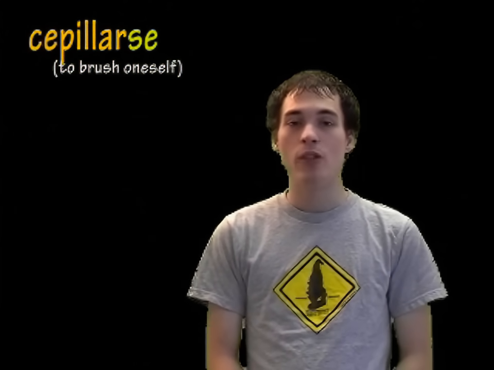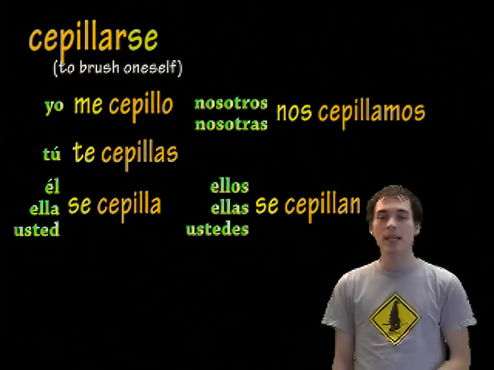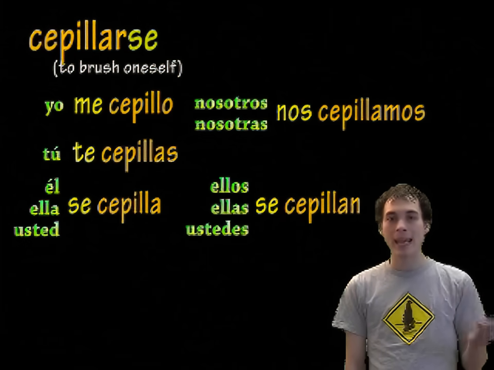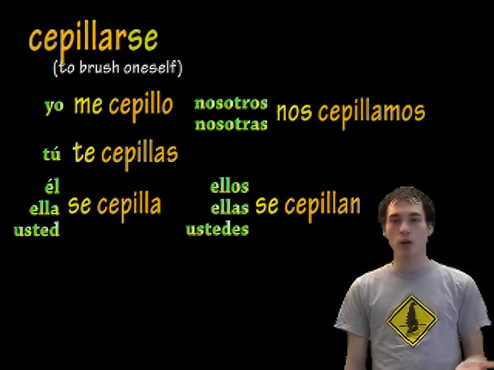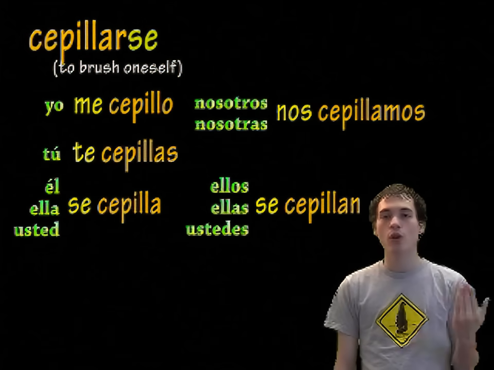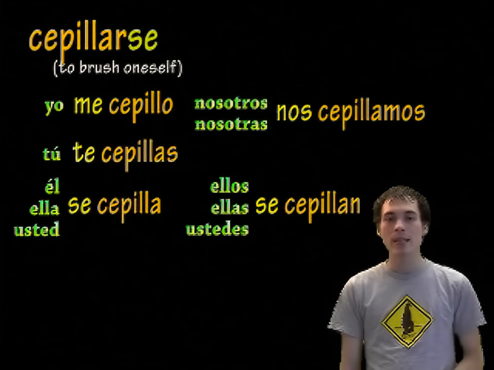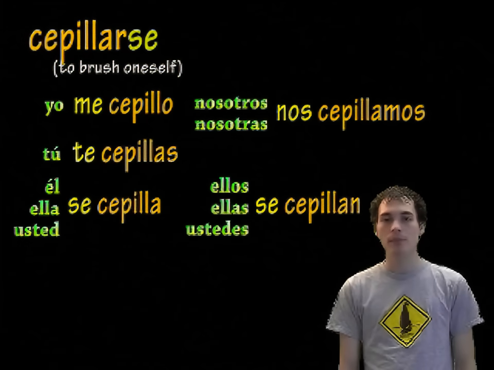Okay, what I came up with was yo me cepillo, I brush myself. Tú te cepillas, you brush yourself. Él se cepilla, ella se cepilla, usted se cepilla, he brushes himself, she brushes herself, you brush yourself. Nosotros nos cepillamos, we brush ourselves. Ellos se cepillan, ellas se cepillan, ustedes se cepillan. They brush themselves, they the girls brush themselves, and you all brush yourselves.